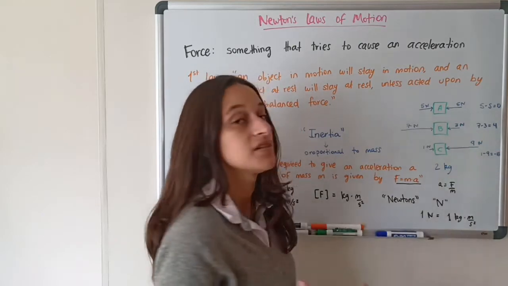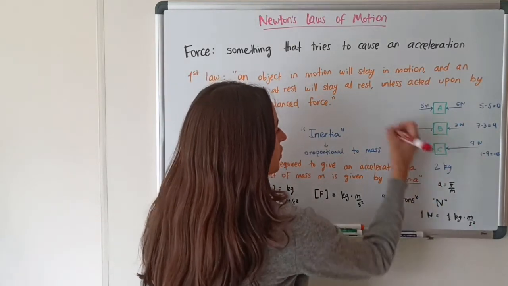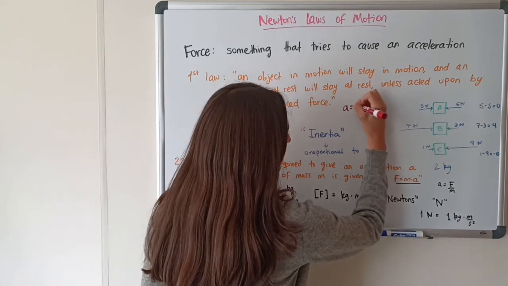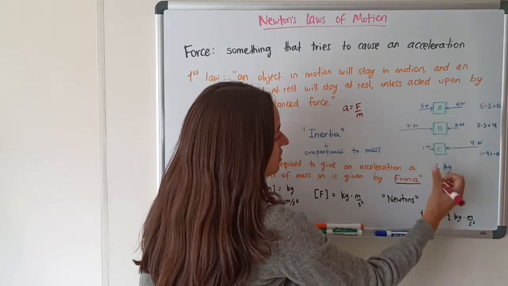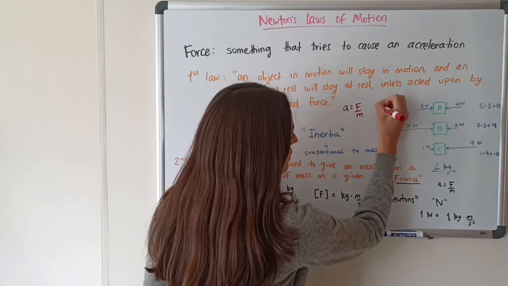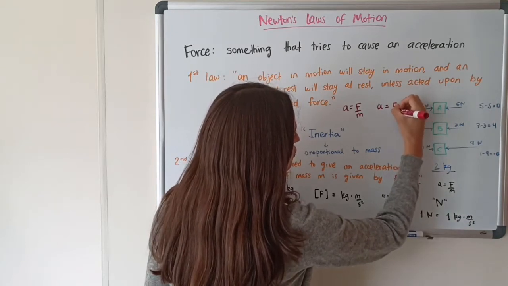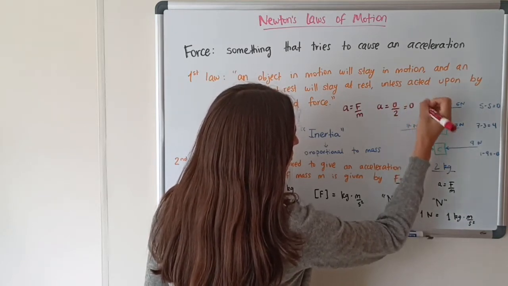We only care about the net force. So in this case, let's use this equation, a equals F over m. The 3 boxes have a mass of 2 kilograms, so we're going to put 2 on the bottom. So in this case, the acceleration is equal to the net force, 0, over 2. And 0 over 2 is just 0.